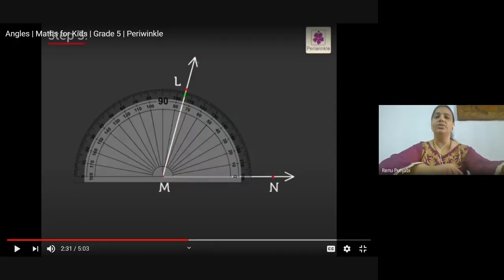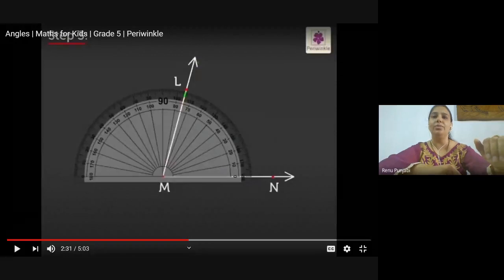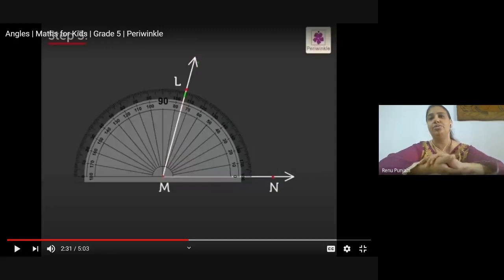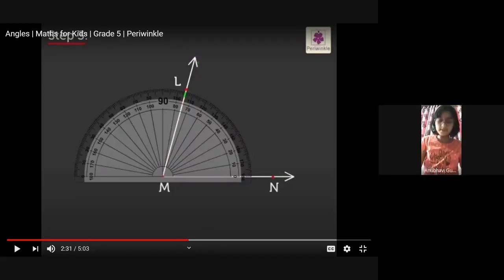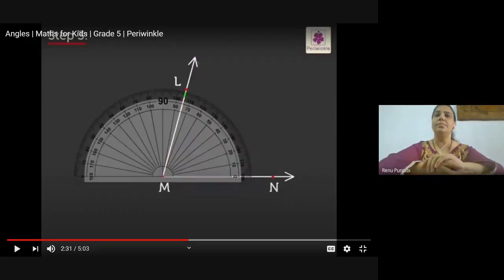Now my next question is: we have done some extra activities also based on the chapter shapes and angles. In that chapter, you have made angles with leaves. You have made angles with body postures. Now, Anubhavi, can you please tell me how to make an acute angle? Can you make an acute angle with your body parts and show me?